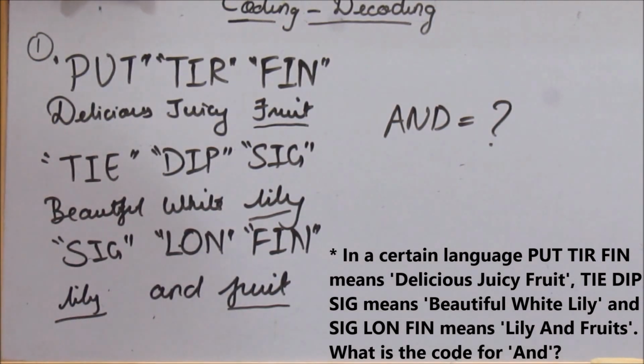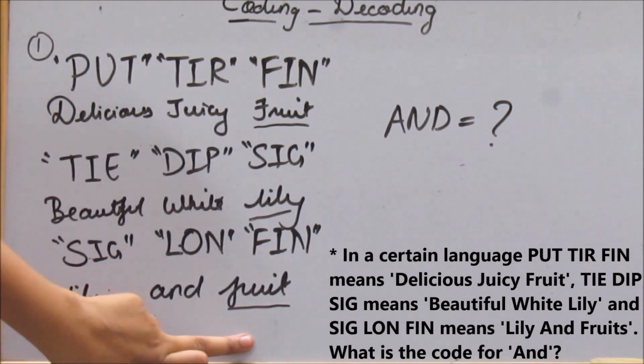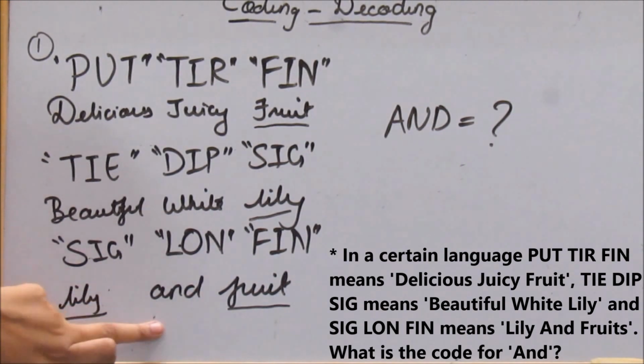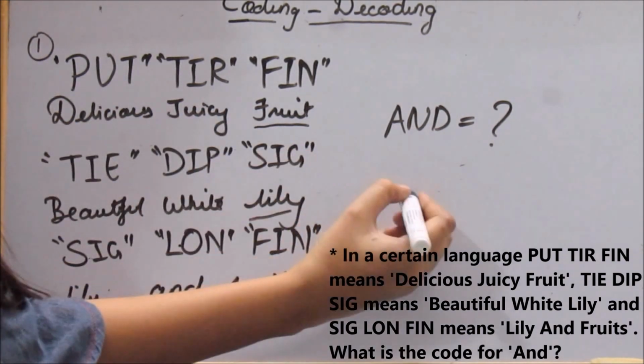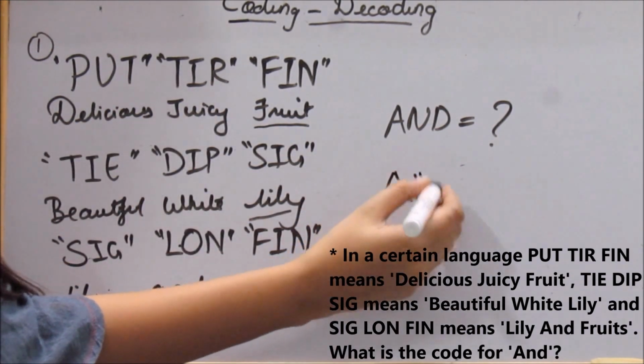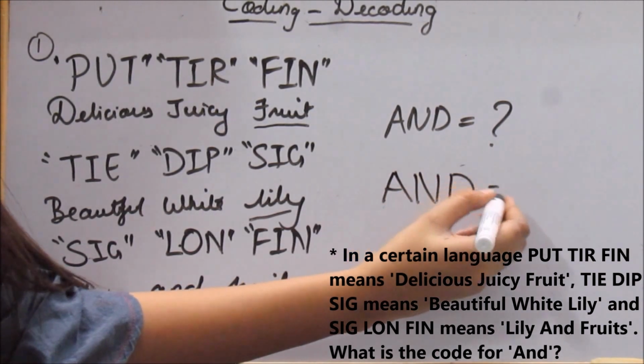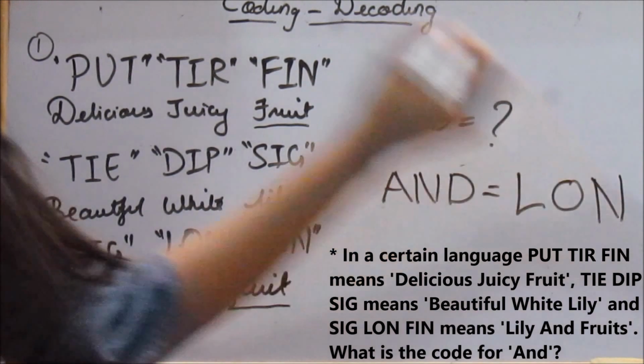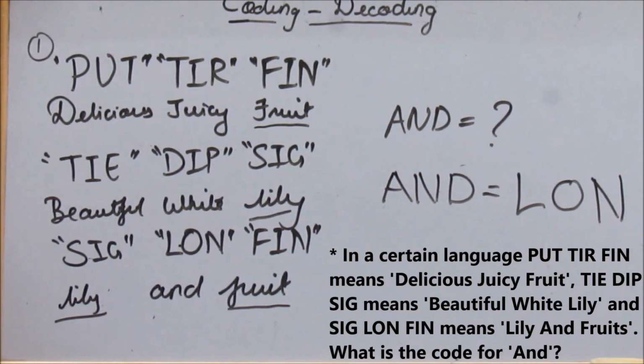So we can conclude from the third sentence alone that since lily and fruit are already coded as FIN and SIG, and will be coded as LON. Simple as that. You just have to find out by looking at it, and then you can get the answer.